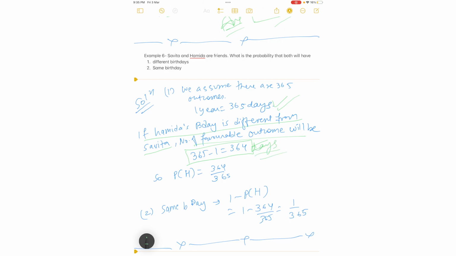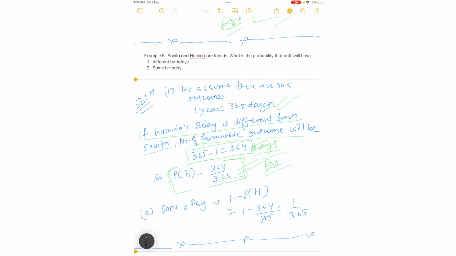Correct. So, what do we have to find? The probability that both will have different birthdays. So, the probability that both will have different birthdays will be 364 by 365. This is the answer. I hope you got this answer, how we have calculated it.